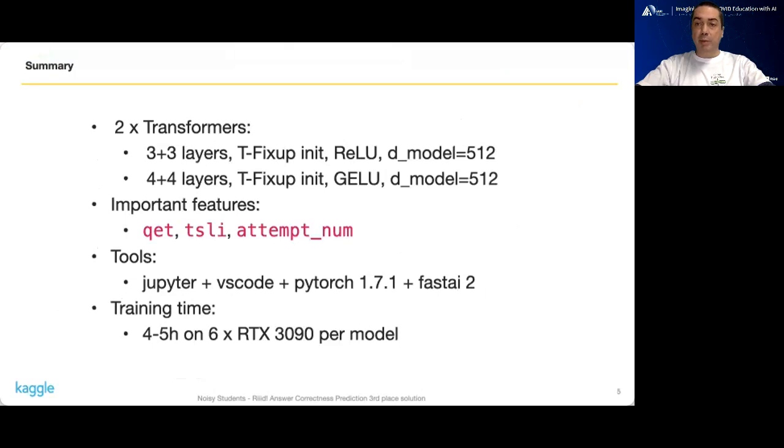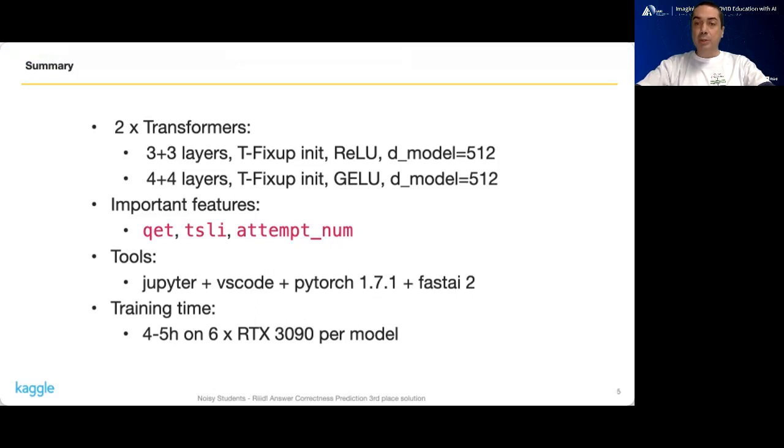We don't have a proper ablation study, as during the competition we focused on staying competitive, but we did notice big improvements when we added 3 specific features. The first one is question elapsed time, which I abbreviated here as QET. The QET value was given to us delayed 1 question, or 1 questions container to be more specific.